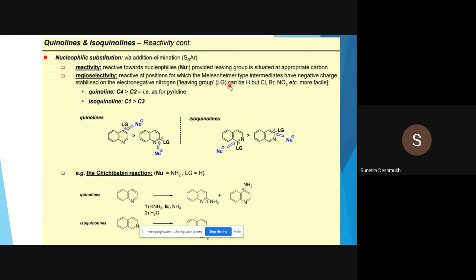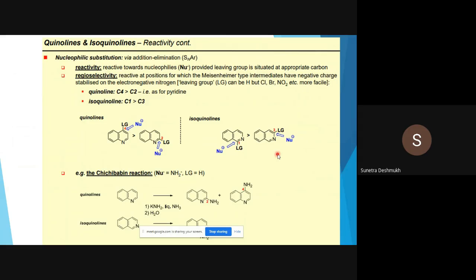In quinoline, the C4 position is more susceptible to nucleophilic attack compared to C2. We are concerned here only with quinoline, but I have given the information regarding isoquinoline also. In isoquinoline, the C1 position is more susceptible to nucleophilic substitution, and the next susceptible one is the third position.